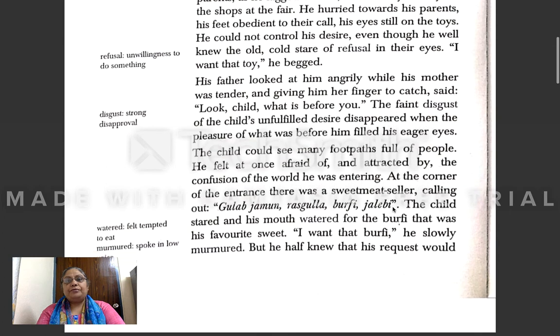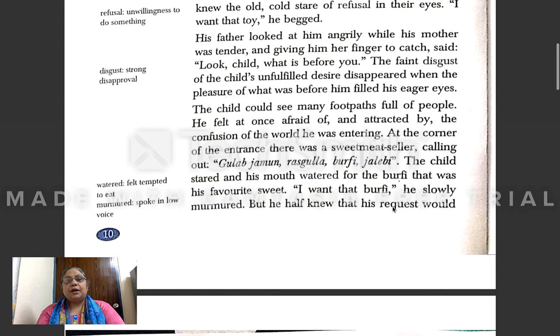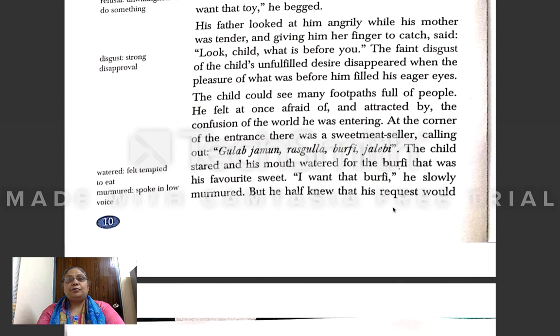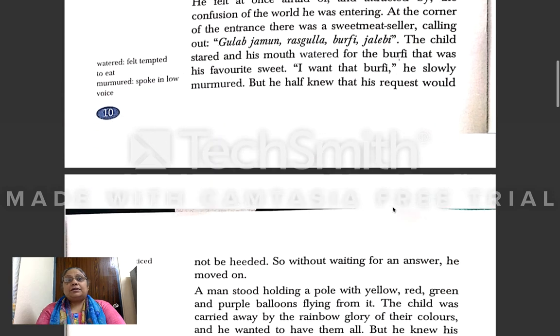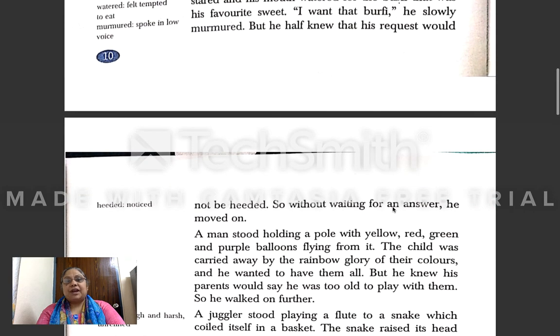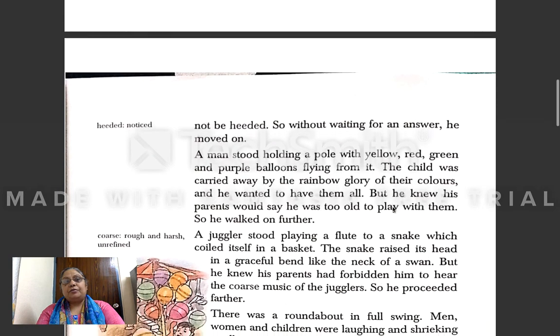When the boy moved further, he saw a sweetmeat seller. He was selling sweets like gulab jamun, rasgulla, barfi, jalebi. He wanted to buy barfi. He wanted his parents to buy barfi for him because barfi was his favorite sweet. But his request was not noticed at all, and he did not even wait for the answer, and he started moving again.